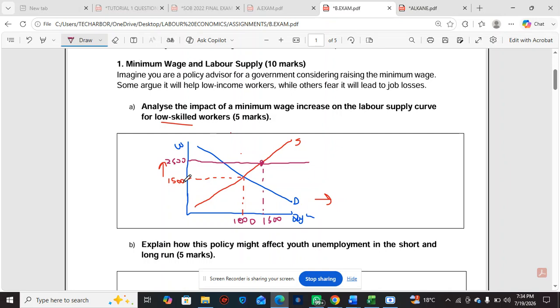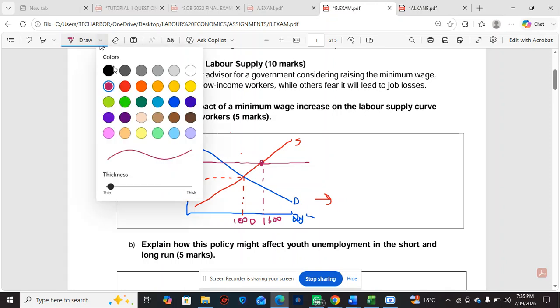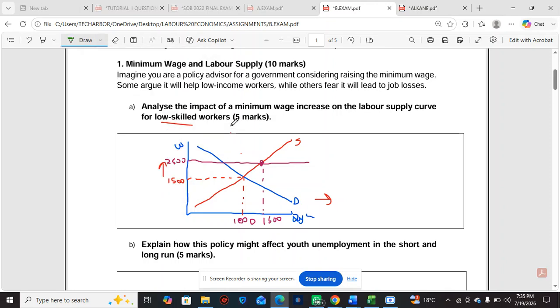So your labor bill was 15,000. Now the minimum wage has increased to 2,500. So with 10 people, you're now paying 25,000 in wages. Since the labor cost has increased by that amount, you would lower your workers. You demand less labor because the labor cost has increased. So you find firms are now demanding, let's say, 500 workers here.